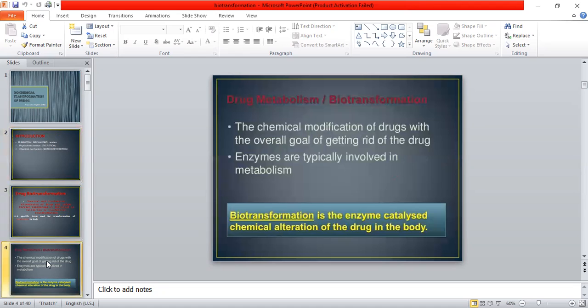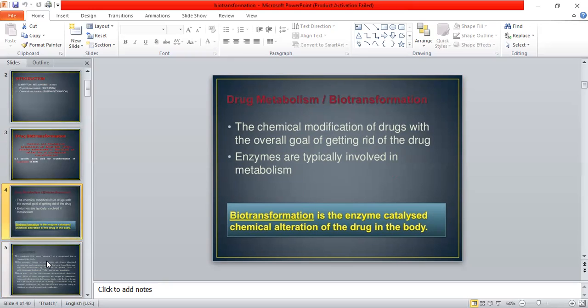So what is the process that actually occurs? It is the chemical modification of drugs and biotransformation, with the overall goal of getting rid of that drug from our body. For this purpose, enzymes are very important, because they are the most important factor that catalyzes the chemical alteration of drugs in our body.